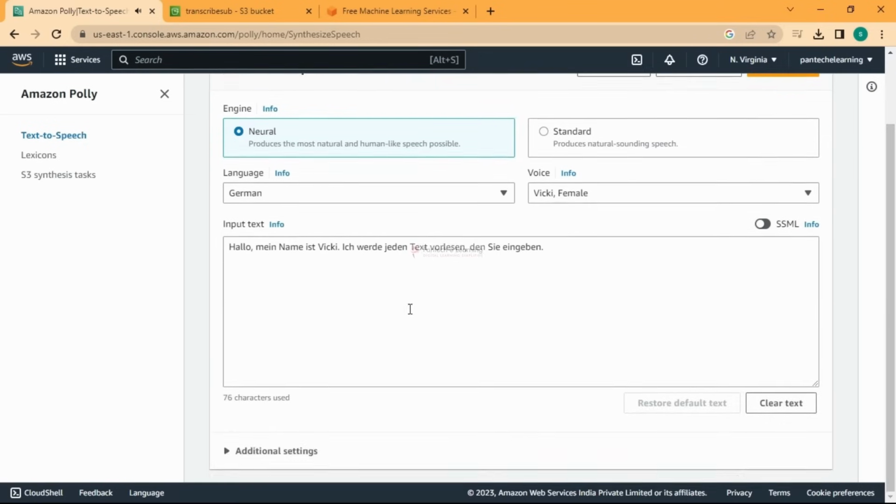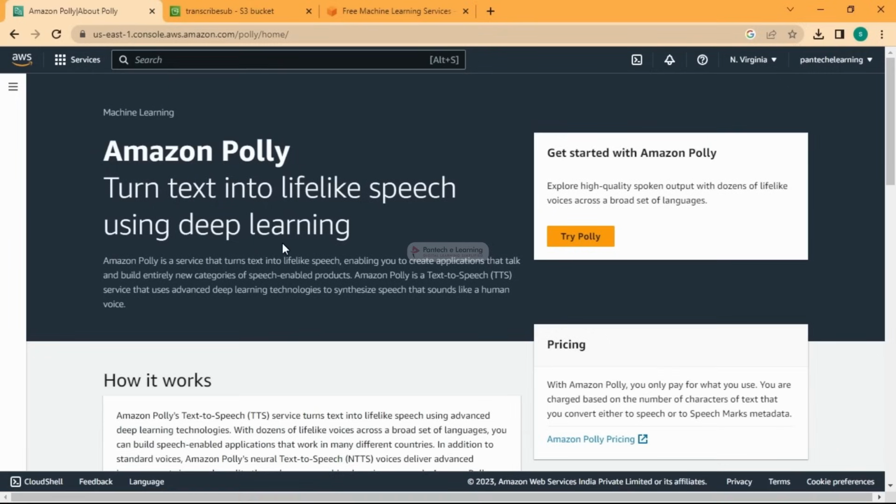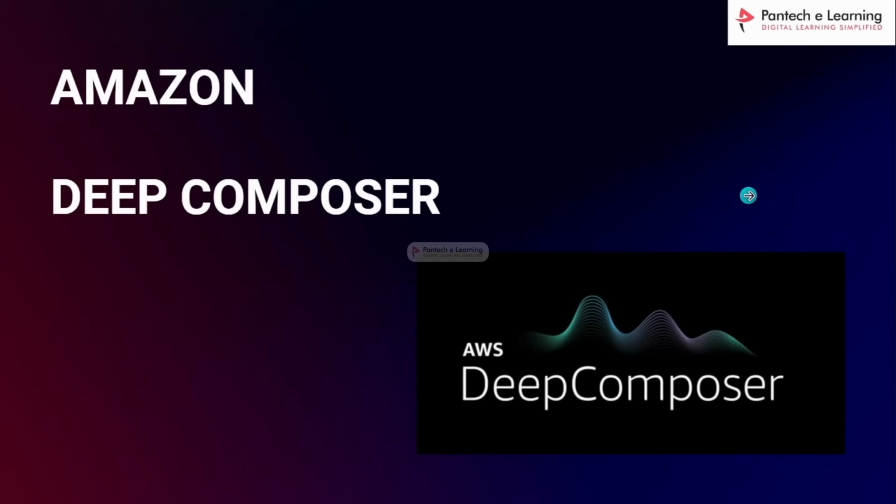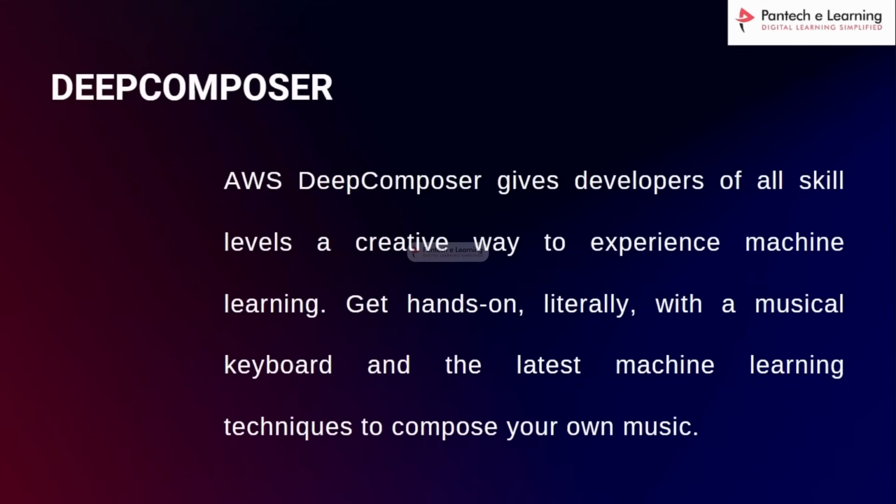Good, right? Yeah, that's about Amazon Polly to create lifelike speech using deep learning. And yeah, so next we are going to cover just one of the important and interesting ones, which is called Amazon DeepComposer. As the name itself suggests, it is for composing music. AWS DeepComposer gives developers of all skill levels a creative way to experience machine learning and get hands-on, literally, with a musical keyboard and the latest machine learning techniques to compose your own music.